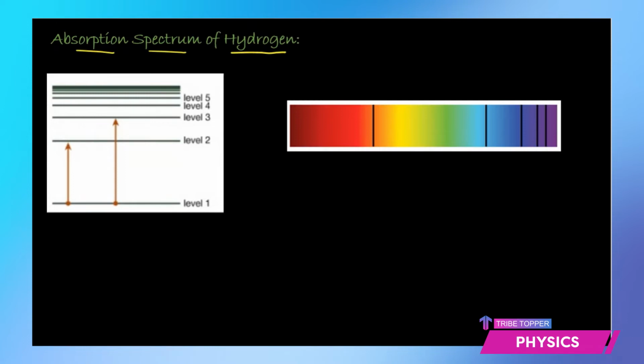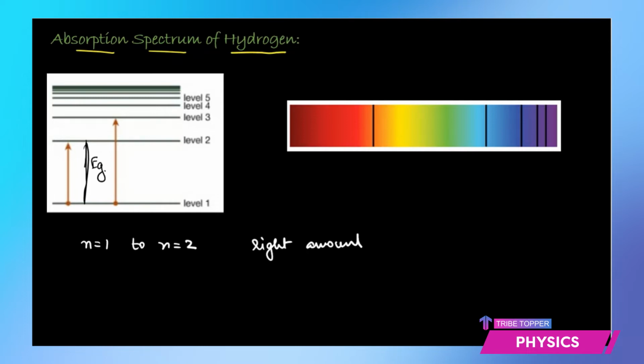So, if an electron, let's say in a hydrogen atom, has to jump from the level n equal to 1 to the level n equal to 2, then it has to absorb an energy equal to the energy gap that exists between the two levels, right? So, it has to absorb the right amount of energy.